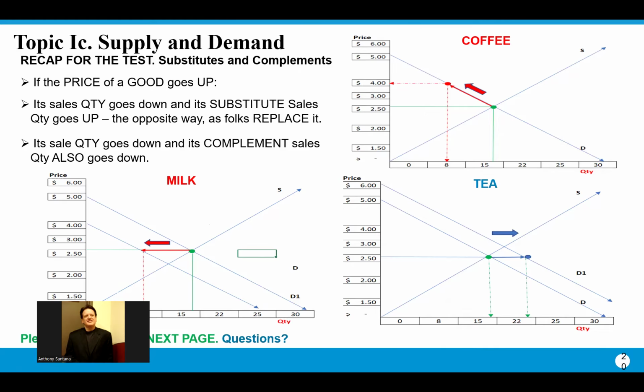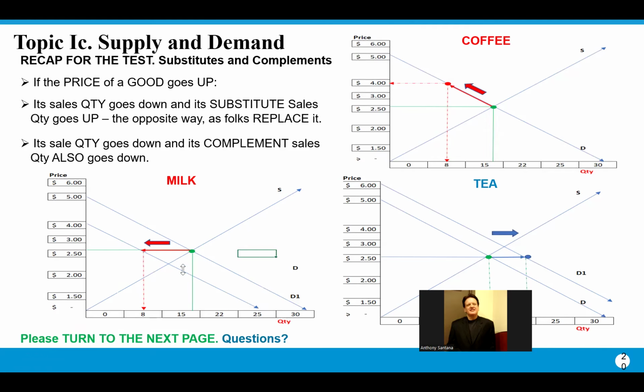So what happens again is we see that the quantity of the milk, here we go, we lose 7 million customers, 15 to 8. And the small milk containers that go in coffee, they're also going to lose 7 million customers, 15 to 8. But notice that the price has not changed for milk, right? Milk is innocent. Milk didn't do anything. So you need to just move the equilibrium straight along the same price. We don't want to move along the demand curve, which would change the price.